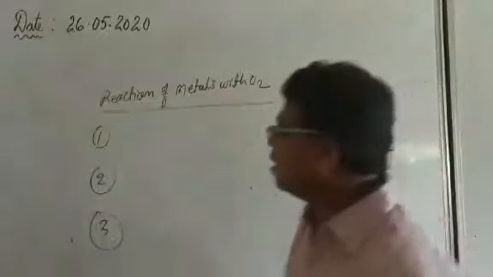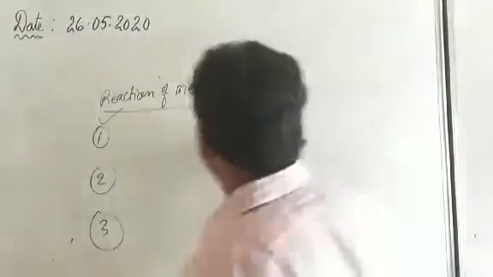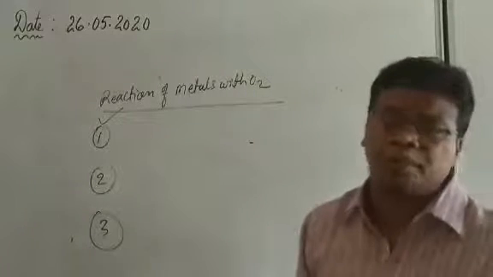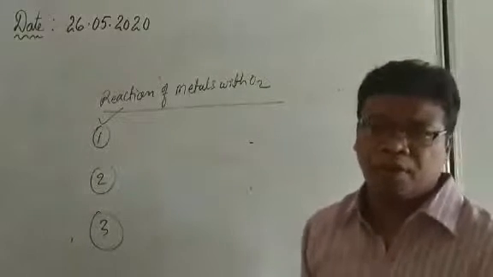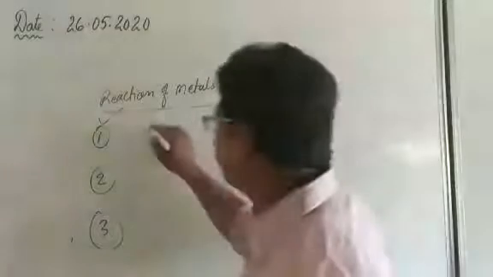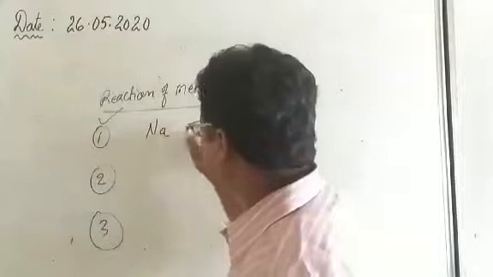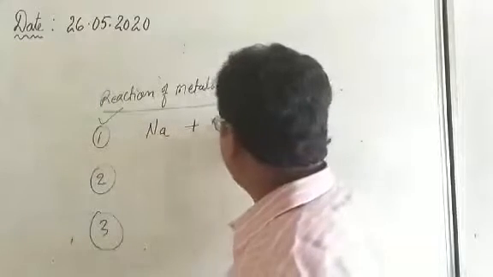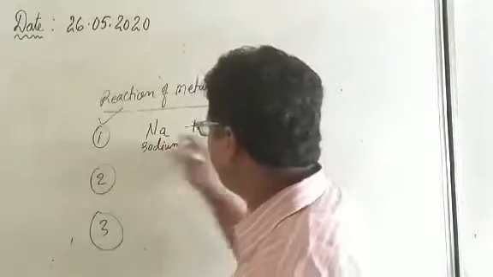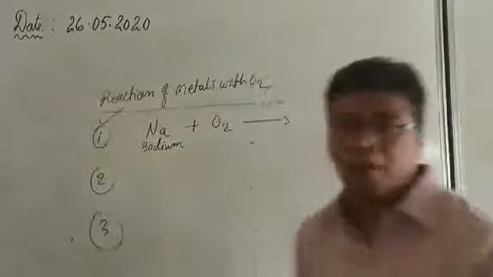So first is the category of highly reactive metals. There are so many highly reactive metals like sodium, like potassium, and they react at room temperature. If I take the example, when sodium reacts with the oxygen, this is sodium, the chemical symbol Na that we already know.